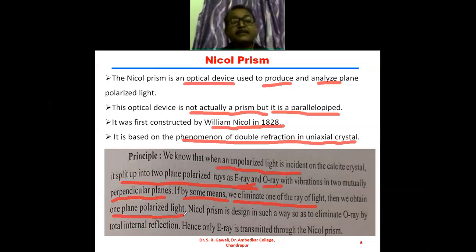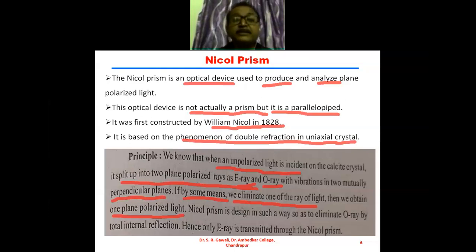How many rays do we get? We get two rays of light, and out of these two rays, if one ray is eliminated by some means, then we get only one ray of light. In this case we can say that the Nicol prism is used to produce plane polarized light.